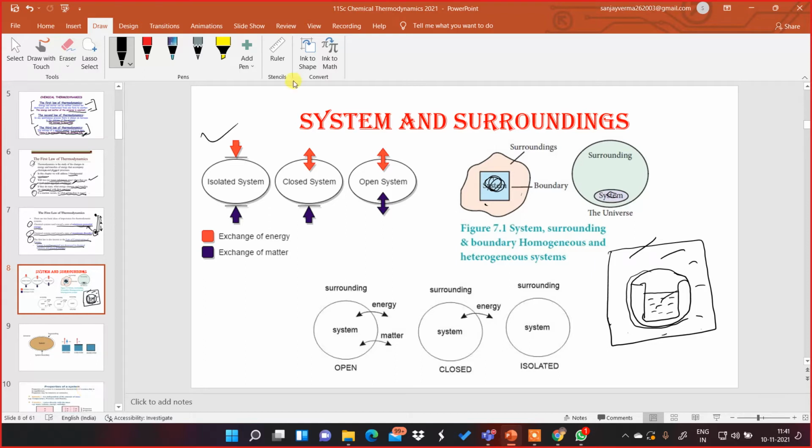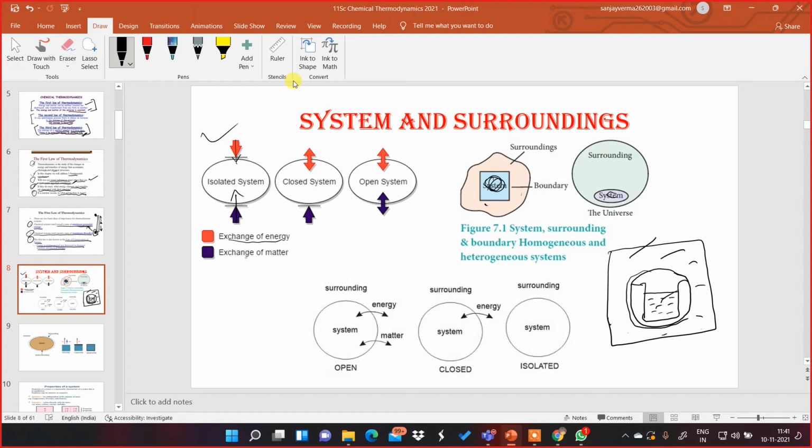The first one is the isolated system, where exchange of energy is happening only in one direction. It is entering but not leaving. Exchange of matter is also not happening. It is entering only, it is not leaving, in only one direction. So that is the isolated system. We cannot allow the exchange of energy.